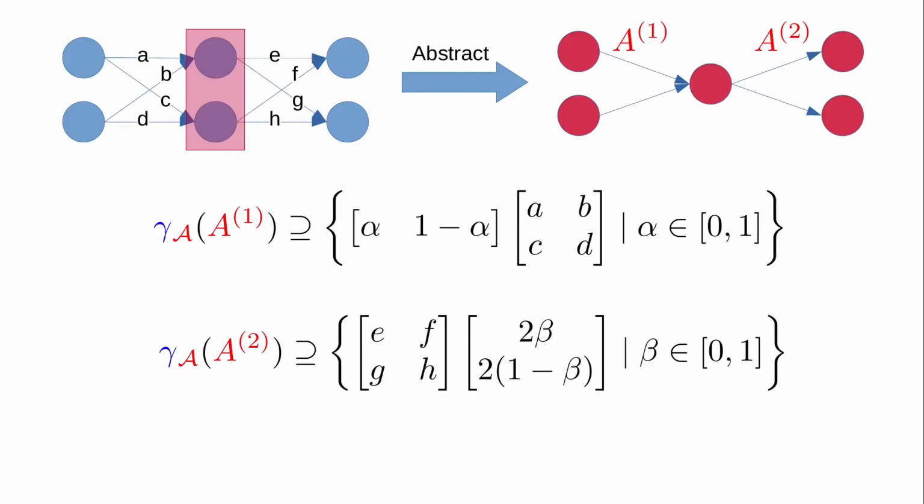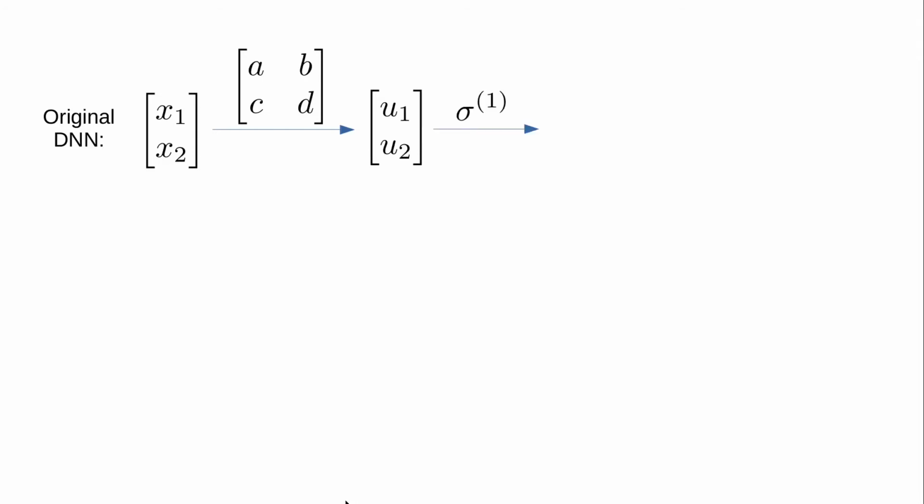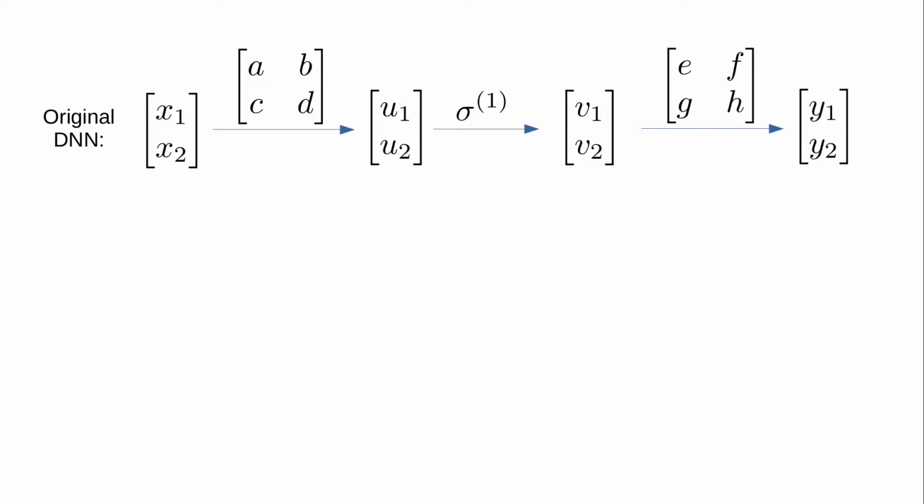Let's now recall the more general ANN abstraction, which over-approximated the DNN on the top left here with the ANN on the top right, where A1 and A2 were defined according to the two inclusions shown here. Suppose we have an input x1, x2 to the DNN. Following the DNN semantics, this input vector is multiplied by the first layer's weight matrix to get the vector u1, u2 input for the second layer. Then we apply the activation function sigma to get the output vector v1, v2 of the second layer. Finally, we apply the output layer's weight matrix to get the output y1, y2 of the DNN. For simplicity here, we've assumed the output activation function is just the identity.